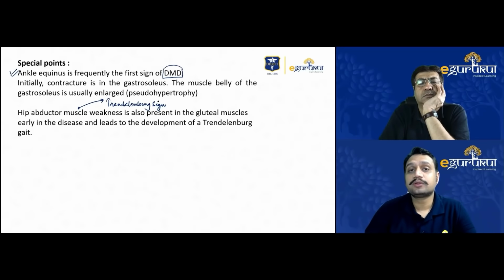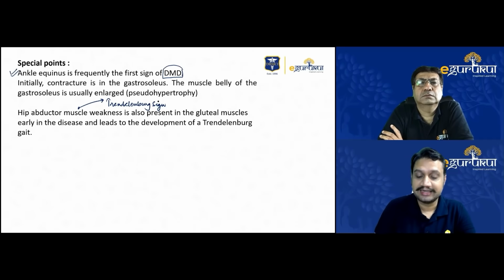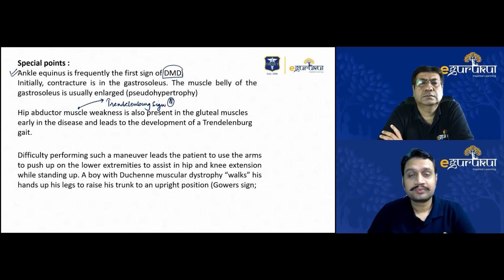So this is the reason why the child will have a waddling gait, not a Trendelenburg gait, because on both sides there will be muscular weakness, right? So on both sides the Trendelenburg test will be positive. Muscular weakness is there on both sides. It's not a nerve injury, not a superior gluteal nerve injury, not a single side muscle involvement, but a muscle weakness. Hip abductors are weak. So the Trendelenburg sign, you all know, is an MCQ for our exam purpose also, right? When you talk about the Gowers, I have explained to you how this Gowers is there. It is all because of the muscular weakness, all from the upper limb to the lower limb.